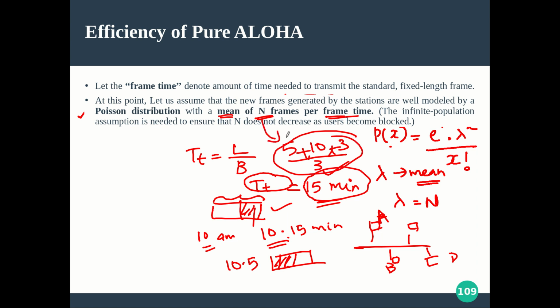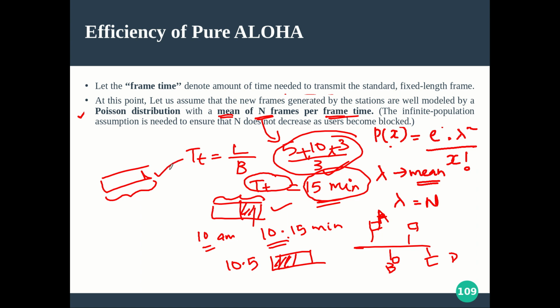So n means the average or the mean number of frames being generated by other stations during the frame transmission time of your frame, right? So hope it is clear. What is the time taken to transmit your frame? During that time you want others to be silent, meaning others should not send data, then your frame is successful, right?